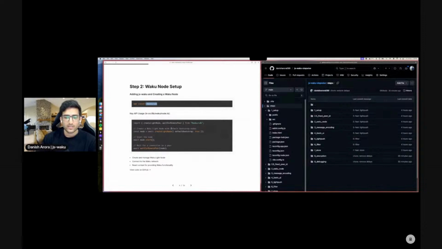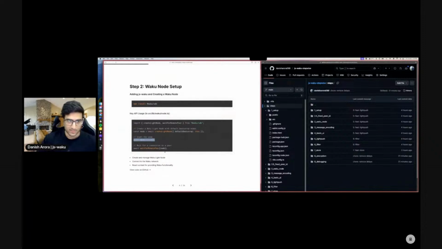The key concept here is that the Waku light node is a lightweight implementation suitable for browsers, so it does not rely on relay like our service nodes. We connect to the default bootstrap fleet that we've hosted, but we will learn in the future slides how we can not rely on this fleet and use our custom nodes.